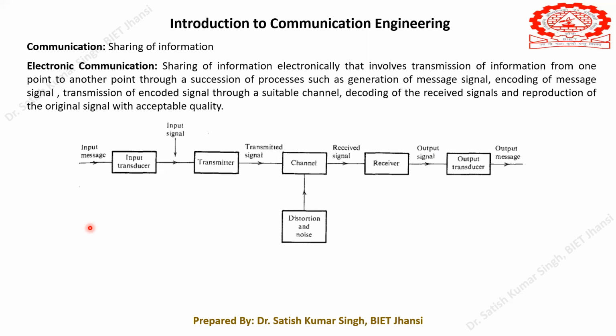When the person is sitting near me, there is no need for any electronic gadgets. I can directly speak. If the person is 2, 3, 5 or 10 meters away, we can easily talk, and we do not need any electronic gadgets. This is very important to understand.